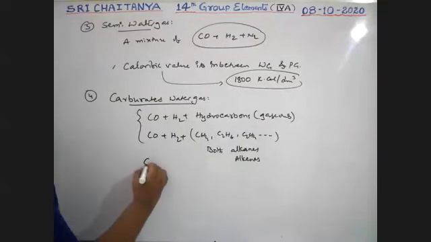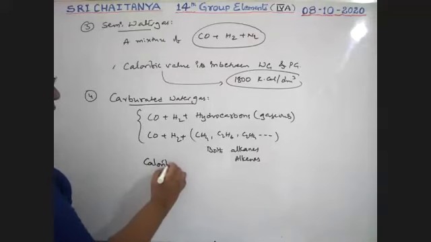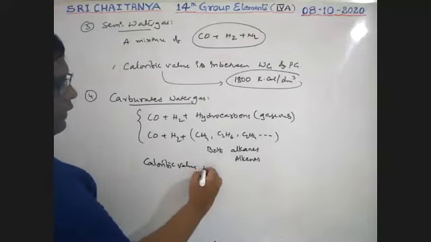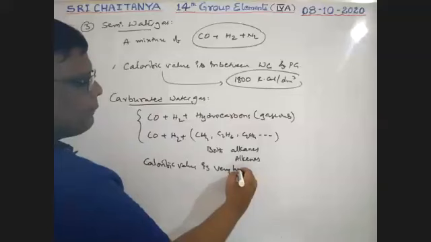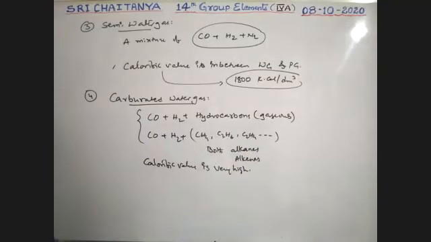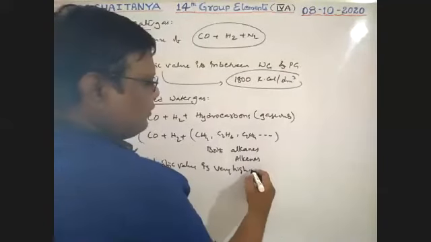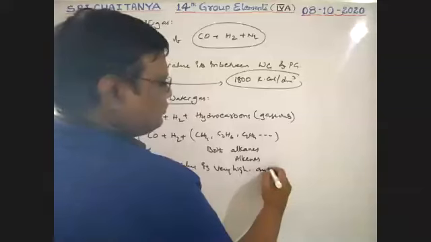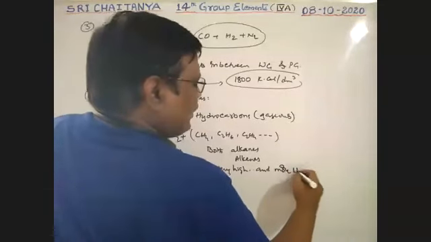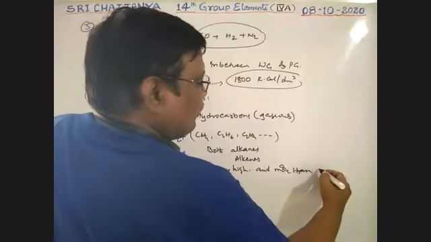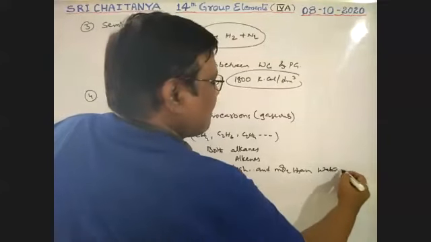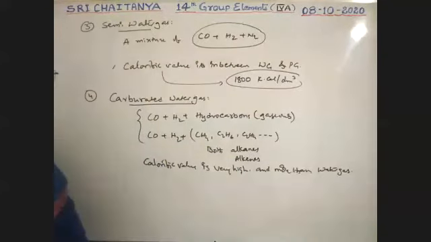The calorific value is very, very high, more than water gas, because all the components are involved in combustion.